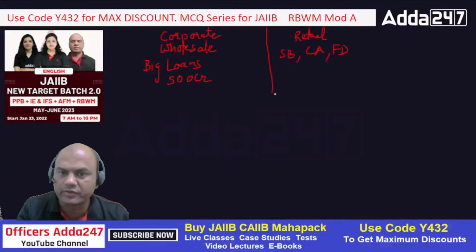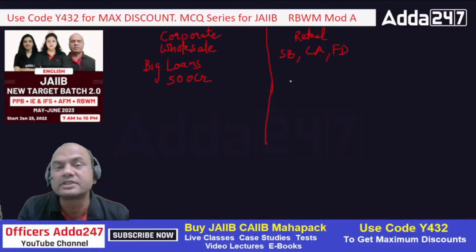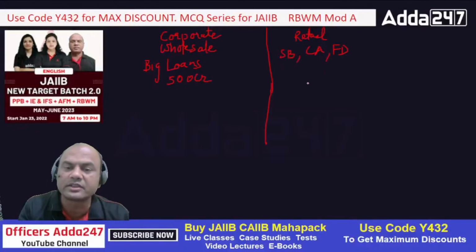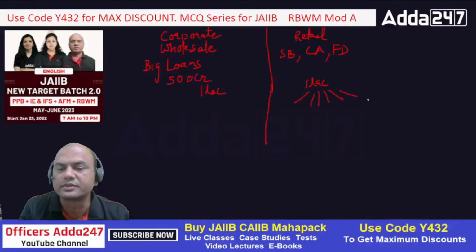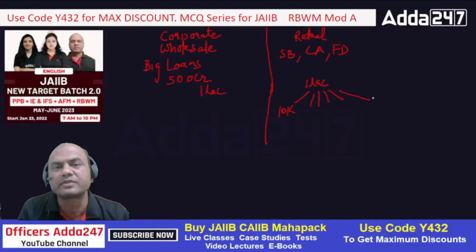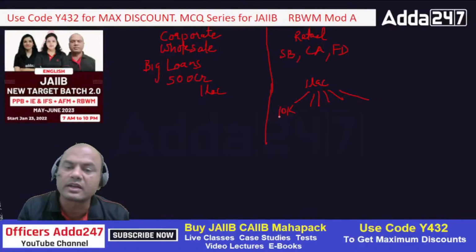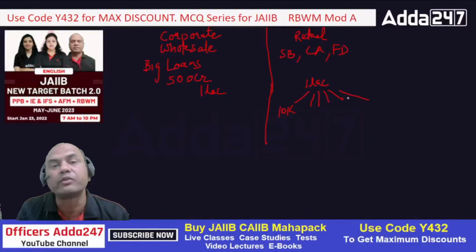Now imagine how the risk is distributed in retail banking. Imagine I am having 1 lakh rupees. If I give 1 lakh rupees to 10 customers, 10,000 each, can it happen that all the 10 customers will become NPA, will default?